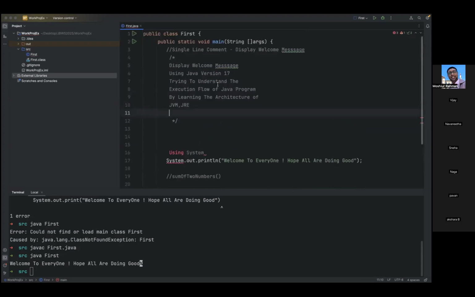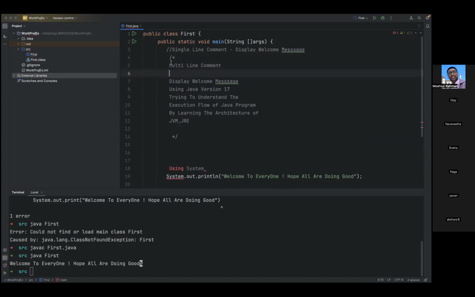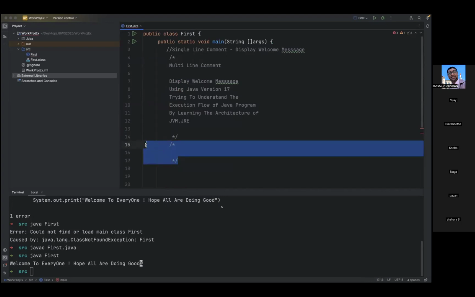The syntax of this multi-line comment is like this. It starts with slash asterisk, and this is the ending. When you end, you need to use asterisk and slash. The IDE itself will generate it. If I want multiple lines, it will start, just hit enter, and automatically the IDE will provide the closing part. So this is about multi-line comments.